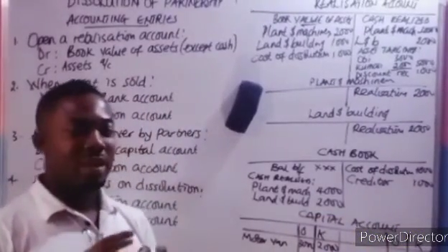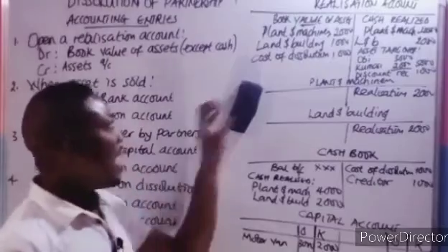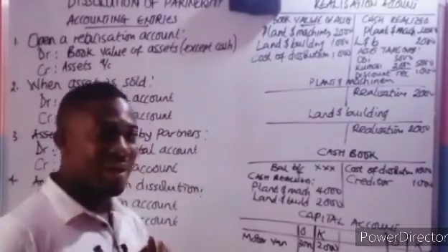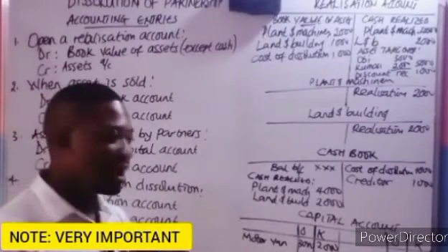Most times, a question might be tricky. They might not state outrightly that there's a discount received, but you have to check. How do you check? Very important.